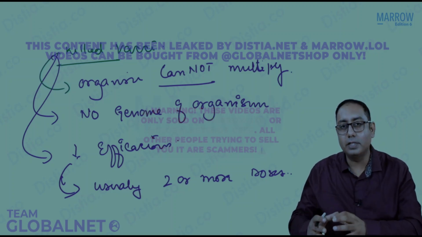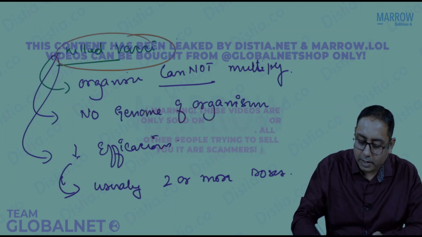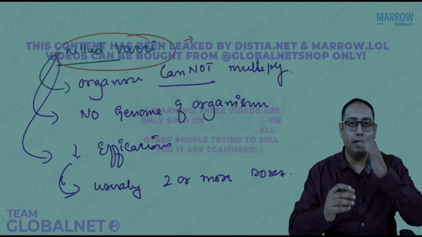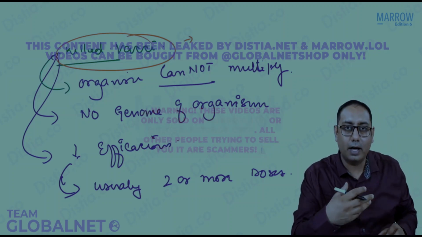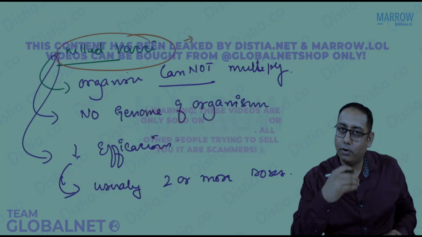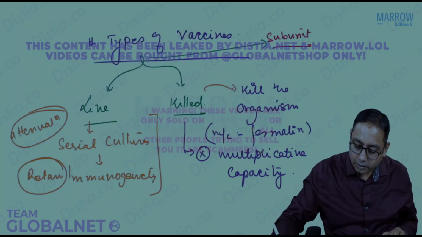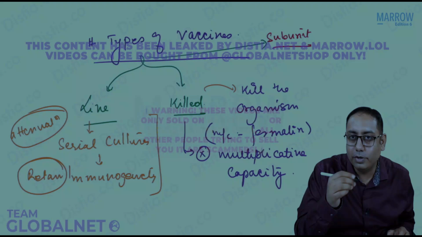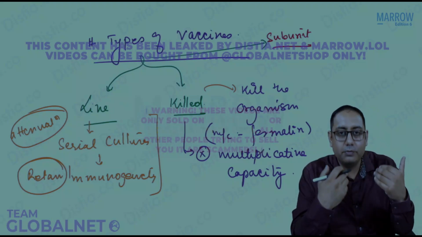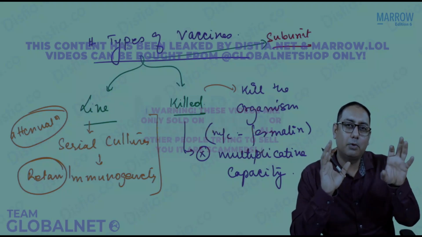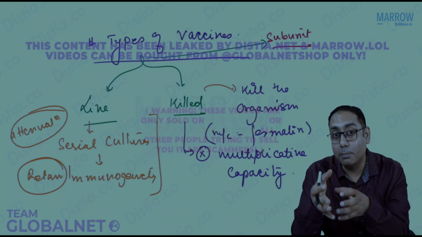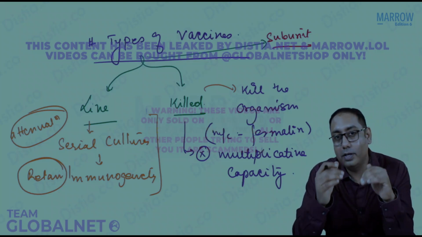But there is a typical advantage of the killed vaccine. See, the live vaccine can enter into the body and have multiplication. I already said that in the live vaccines, we do serial cultures and finish off their virulence and also the pathogenicity. But there might be some people who are immunocompromised.